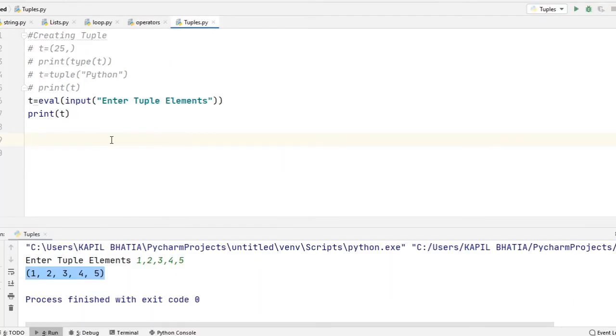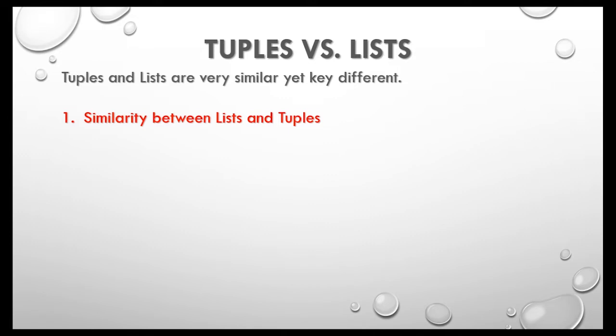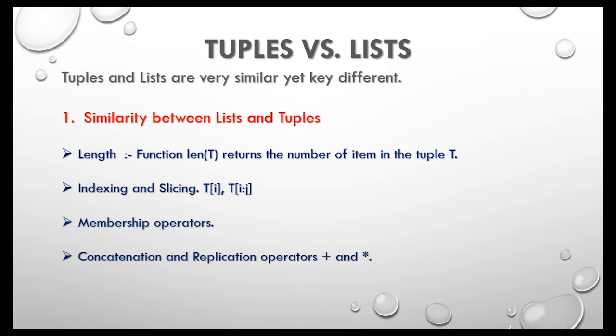Now move to our next topic, that is the difference and similarity between tuples and lists. The similarities between tuples and lists are: the len function can also be used with tuples to find the length of a tuple. Indexing and slicing, you are familiar with these. With tuples we can also use membership operators, that means in and not in operators. Concatenation and replication operators are also used with tuples, and we can also access individual elements of a tuple.